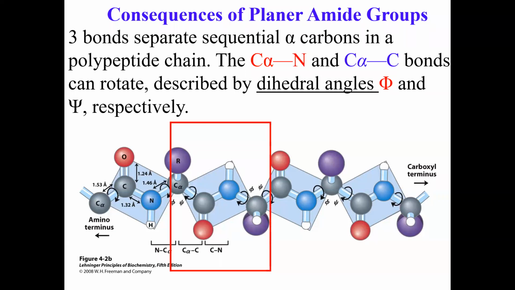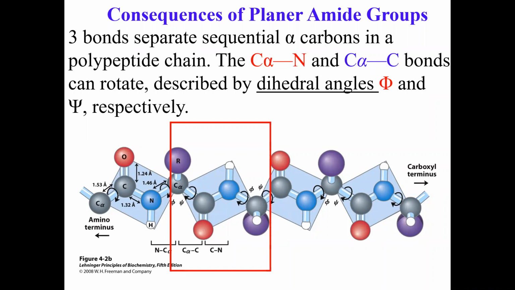So the psi and phi angles can rotate from 0 degrees all the way to 360 degrees, going one full circle. Those dihedral angles determine how the individual peptide planes are arranged in a protein structure, because of those 2 degrees of freedom.